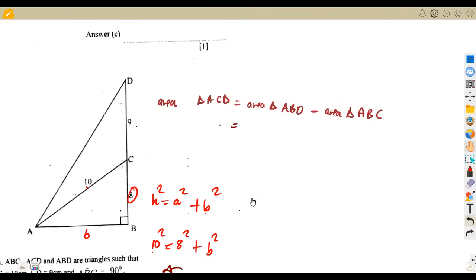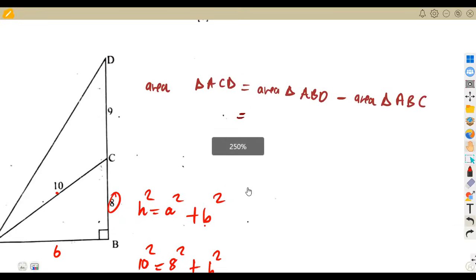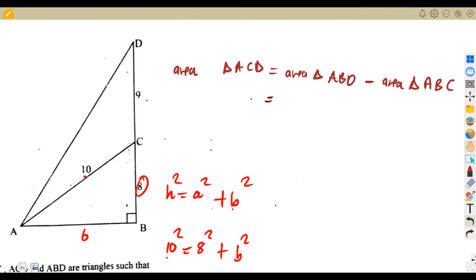So knowing that here we've got 6 centimeters from this side AB, it means we can calculate our area, because for the bigger triangle, our area is going to be half base times the perpendicular height. Also here, we're going to have half base times perpendicular height for the smaller, because it's a right angle triangle. So for the bigger triangle, that is going to be half of the base. I'm going to consider the base of 6. So it's going to be half of 6.